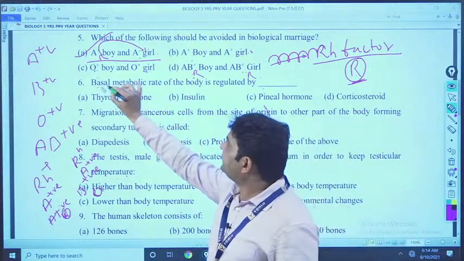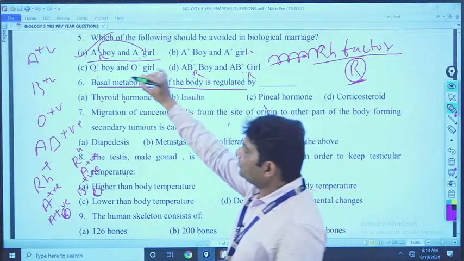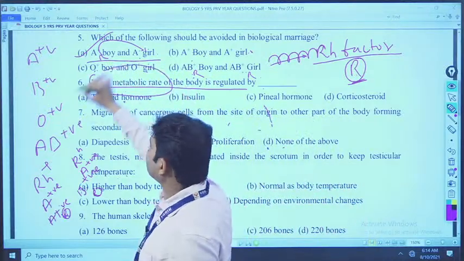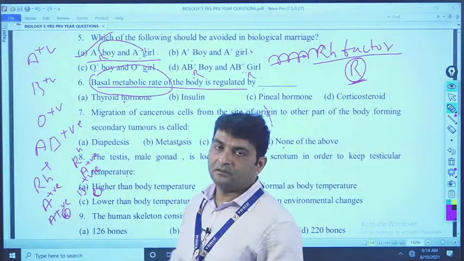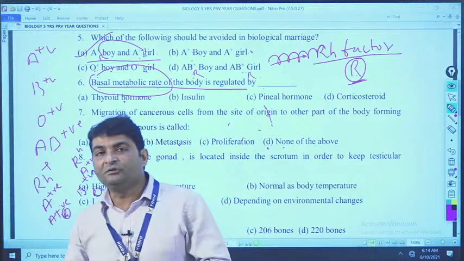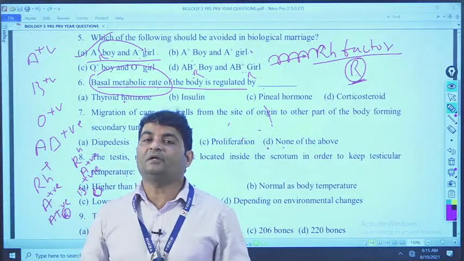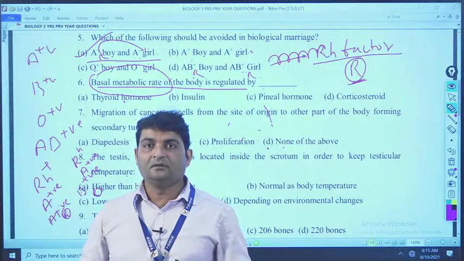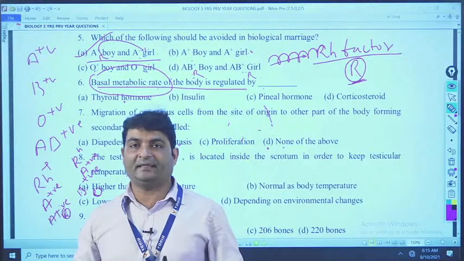Basal metabolic rate of the body is regulated by what? First of all, we have to know what is basal metabolic rate, shortcut called BMR. It means the energy expenditure during our rest period. In calorie value, it is 1600 to 1800 kilocalories per day.